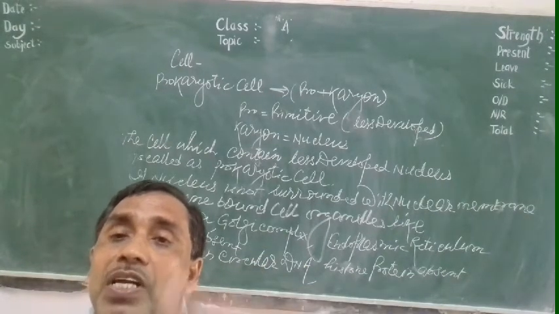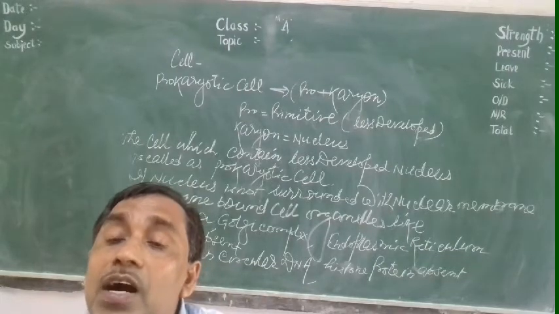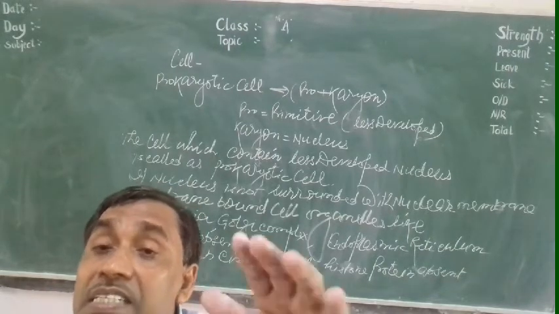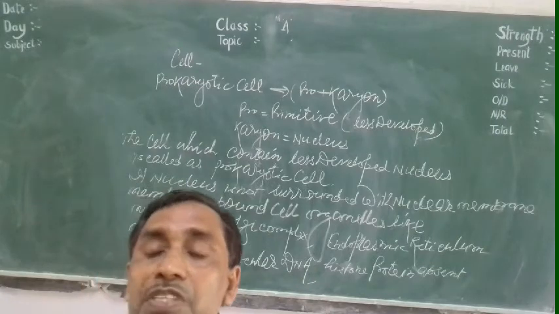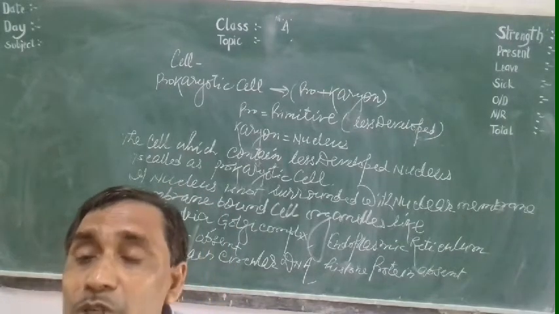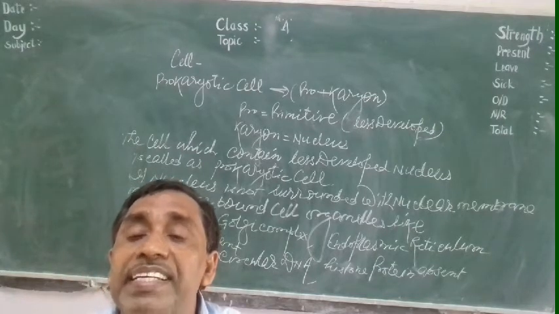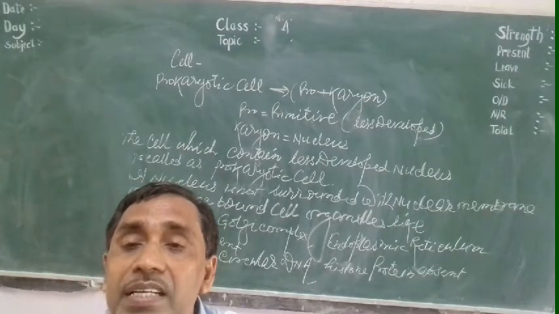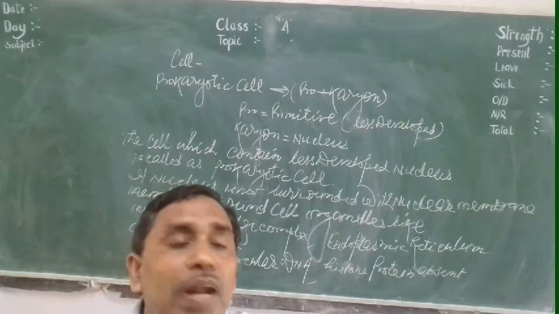During the evolution of life, the prokaryotic cell appeared first, about 3,300 million years ago in the primitive sea. Present day prokaryotic cells are also present in the form of bacteria, cyanobacteria and mycoplasma.